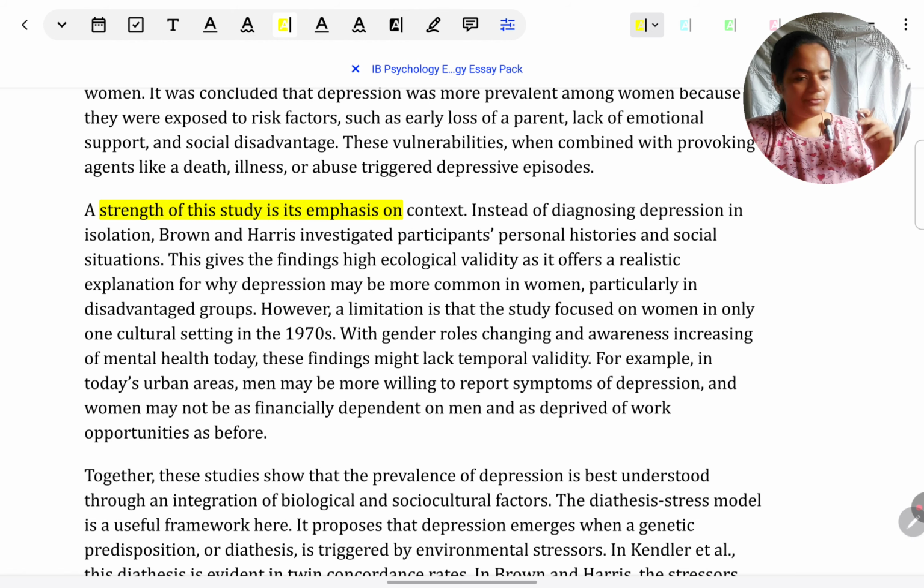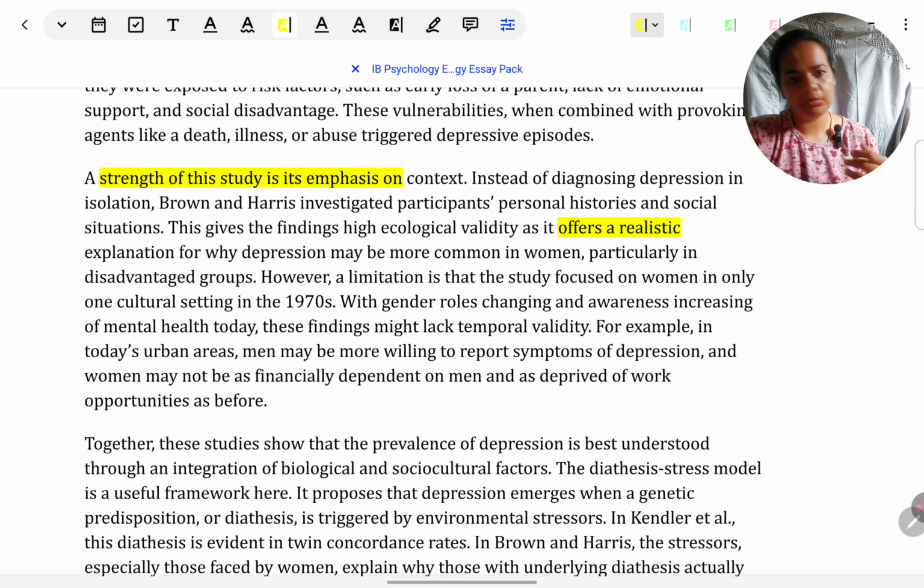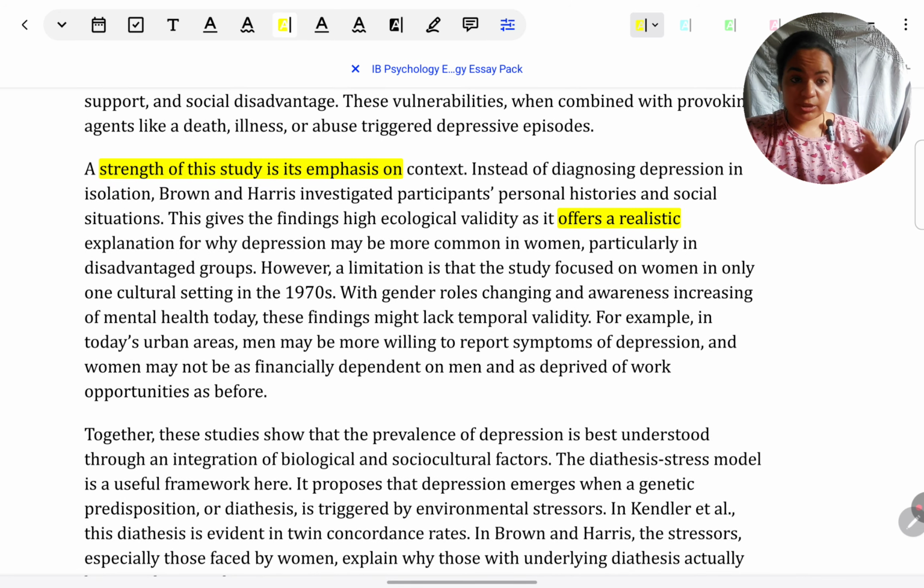They have taken into account so many socio-cultural factors, so it's definitely more realistic. You can contrast with Kendler et al. That was very focused on genes. It was realistic, but real environmental factors were not considered, whereas here they have been considered. Overall, in isolation of Kendler also, it's a very realistic study because they actually interviewed women and found out about their real problems. These are not simulated problems in the laboratory.